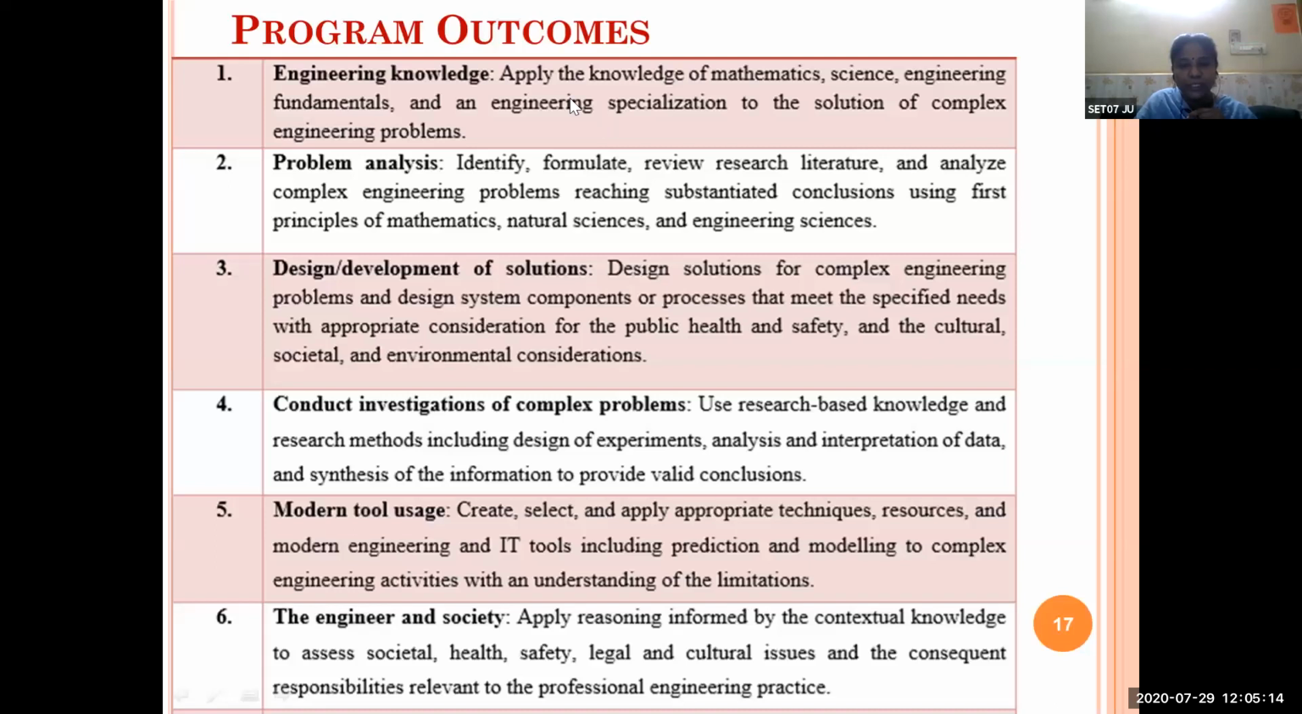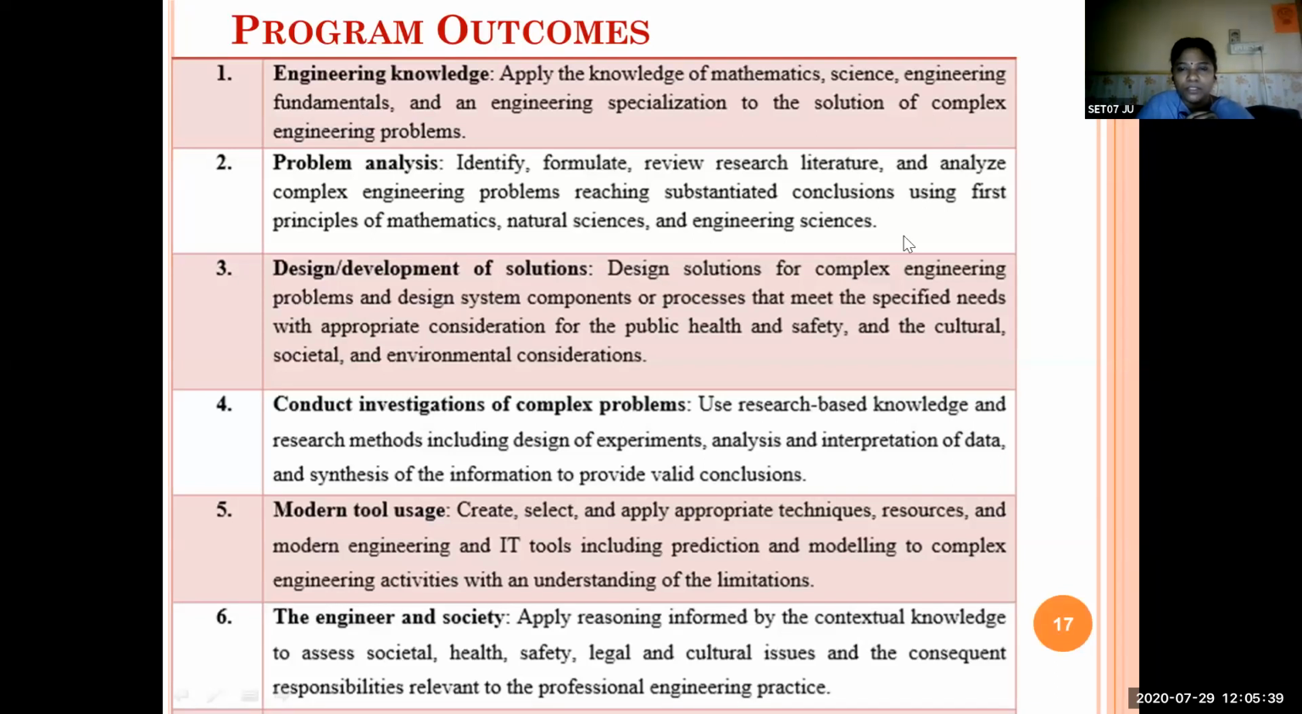In the engineering specialization only, computer science students will be studying the computer science subjects. Civil engineering students will study the civil engineering subjects. But all the civil, mechanical, ECE, EEE students will be having some common Maths 1, Maths 2, Maths 3, Maths 4, like that. Some science courses, some elective courses, common electives, department electives, open electives, like that. They are all studying some common subjects.